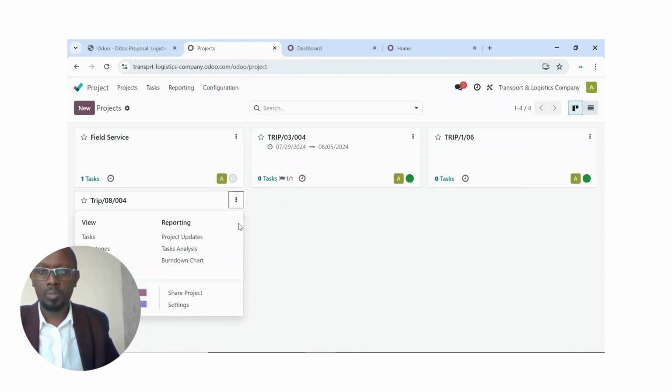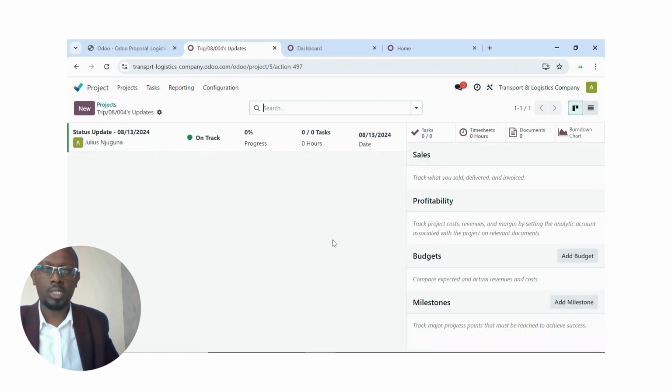I show you something. So projects. We go to the trip here and click report project updates. You see there's nothing yet that has come in here. So the items that will come here, number one, will have our revenues, sales, we'll have our expenditure, we can have budgets in the system, and of course, we'll see the profitability. We can also add milestones down here.